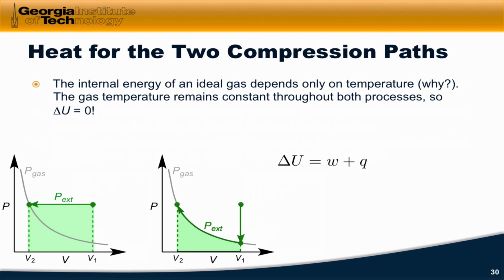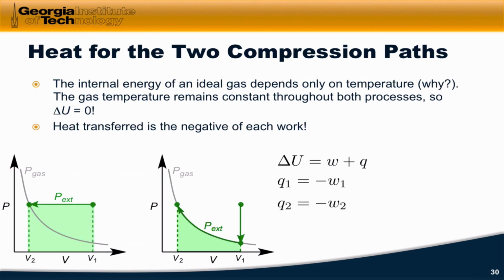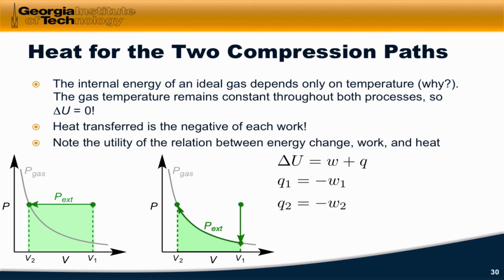So the gas temperature remains constant throughout both processes. So the change in internal energy is 0. This means that we can write down the heats directly just as the negative of the work in each case. So Q1 for path 1 is just the negative of W1, and Q2 for path 2 is the negative of W2. Note here again the usefulness of this relation, delta U equals W plus Q.